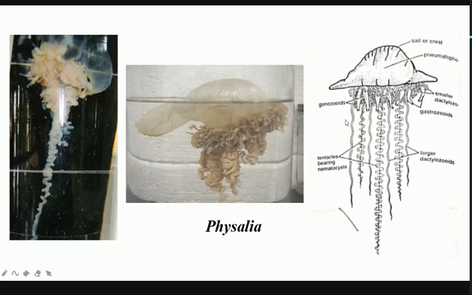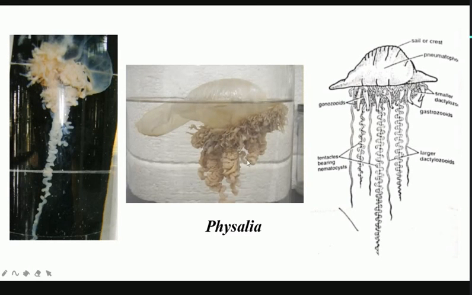These dactylozoids contain the stinging cells as well as specialized nematocysts, and the nematocysts inject neurotoxin inside the prey and help in the capture of the prey. All right. So this is about the Physalia.